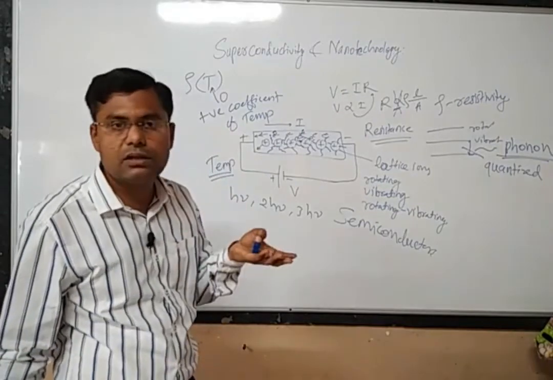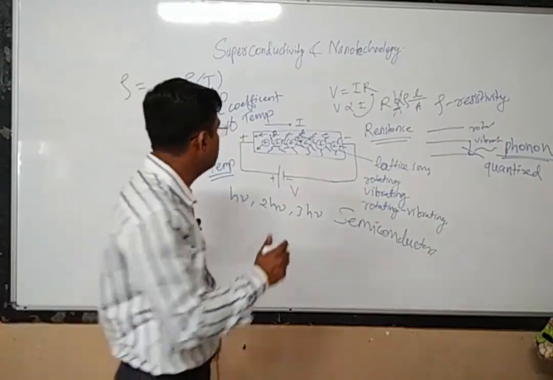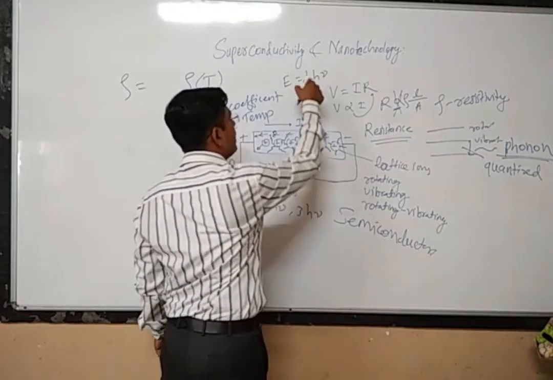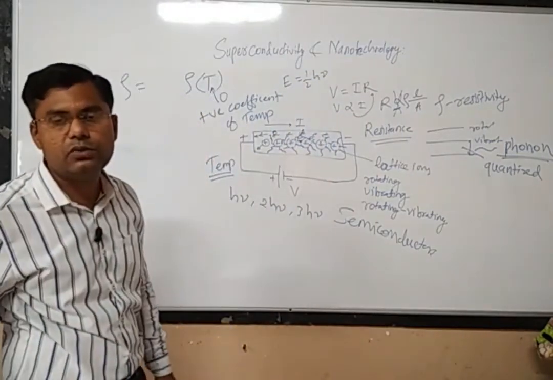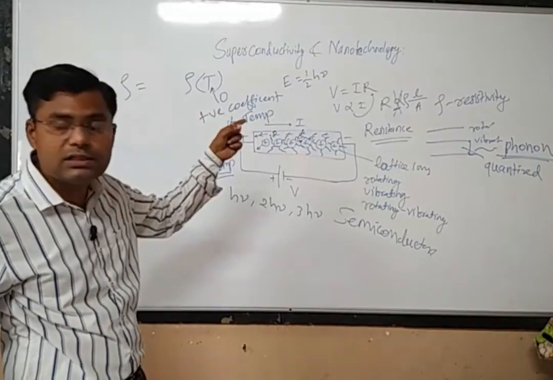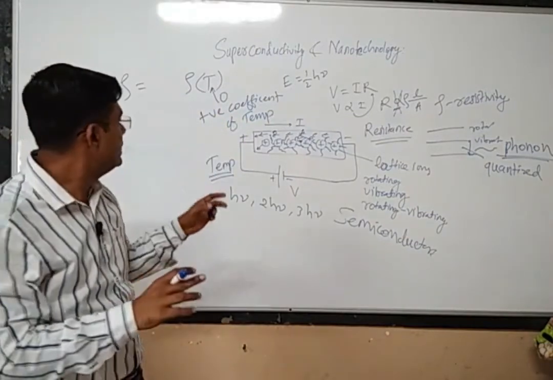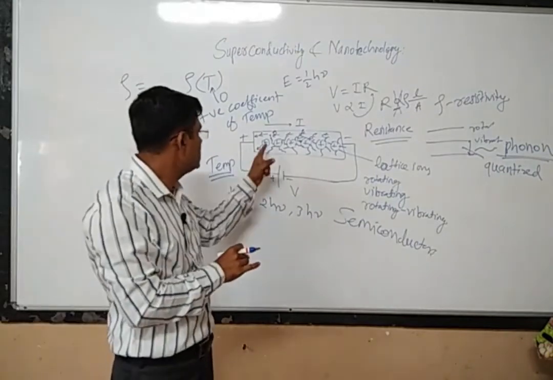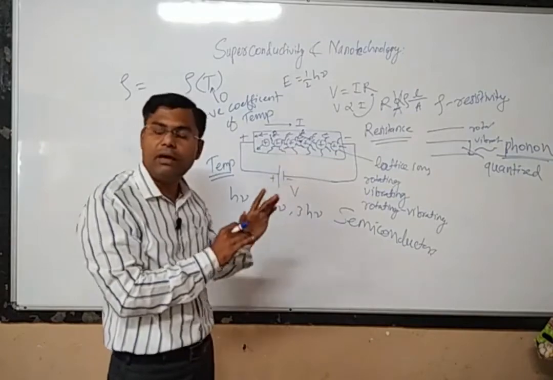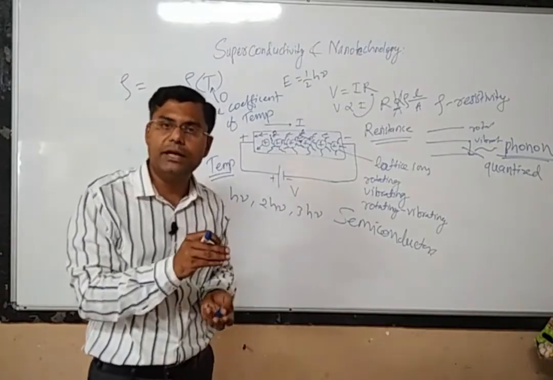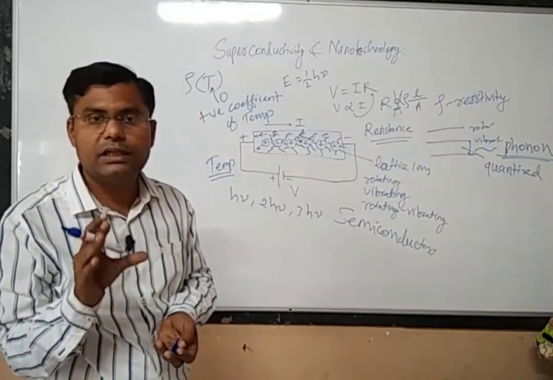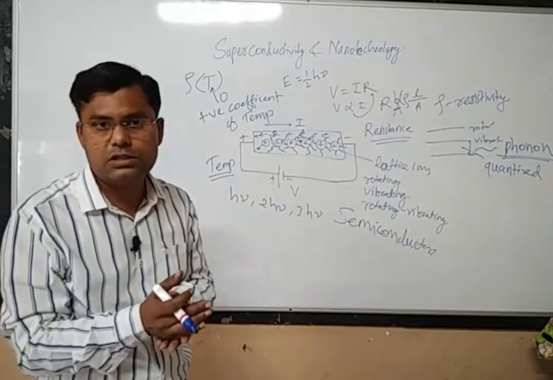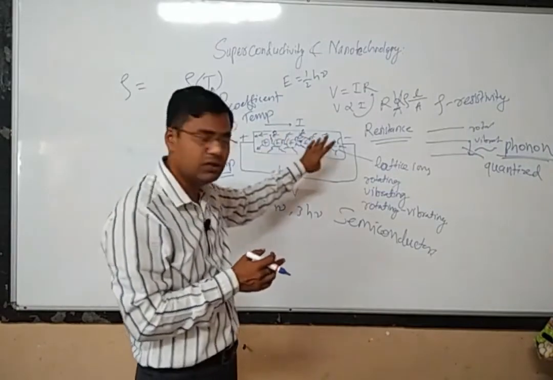If you remember some quantum mechanics, then we know that the zero point energy is given by 1/2 h nu. 1/2 h nu means the zero point energy is also not zero. Even if we say that the temperature is zero, absolute 0 Kelvin, we still cannot say that these lattice ions are not vibrating at all. They will possess some kind of minimum energy, and that minimum energy is not zero. So it will be producing some phonons, and those phonons are able to scatter some of the electrons.